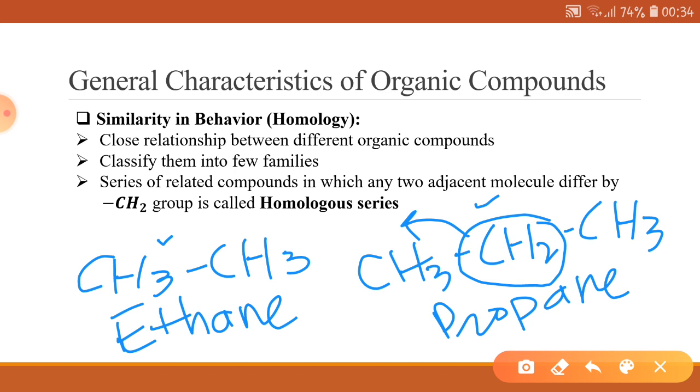So all those compounds that differ by a CH2 group are classified in a single homologous series. These compounds belong to a single class of compounds, and they have nearly or closely similar properties. Since both these compounds differ only in a CH2 group, they are present in a single homologous series.